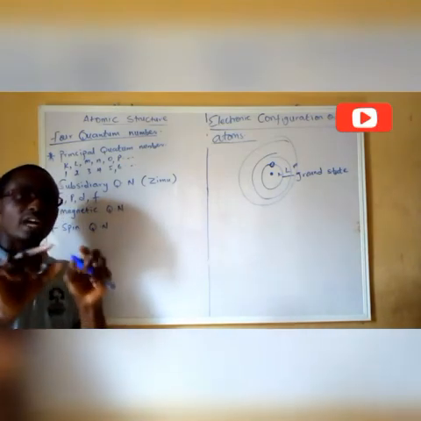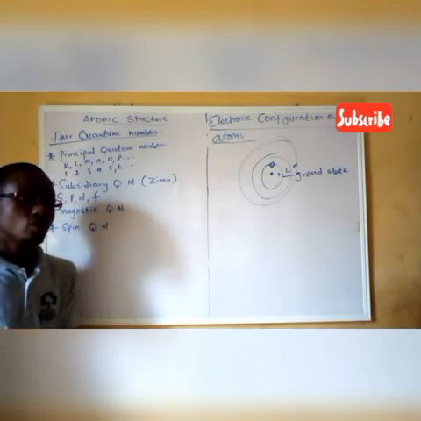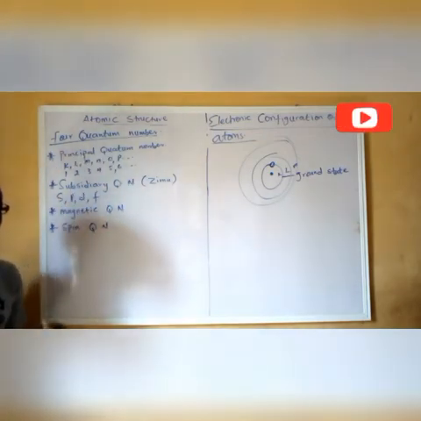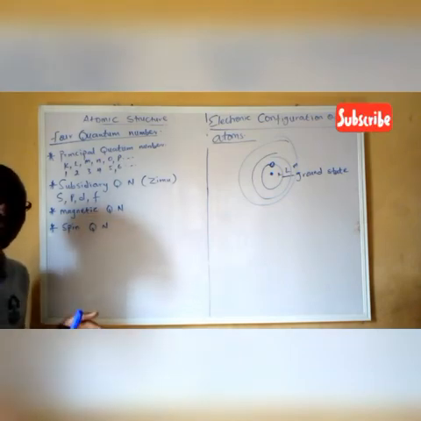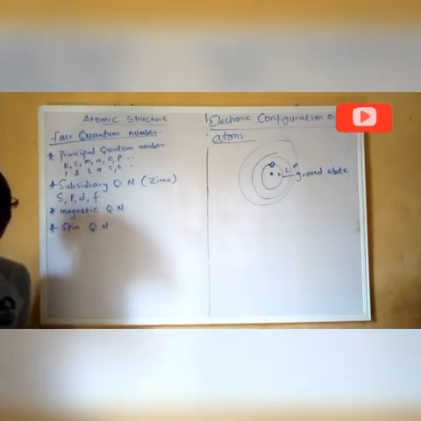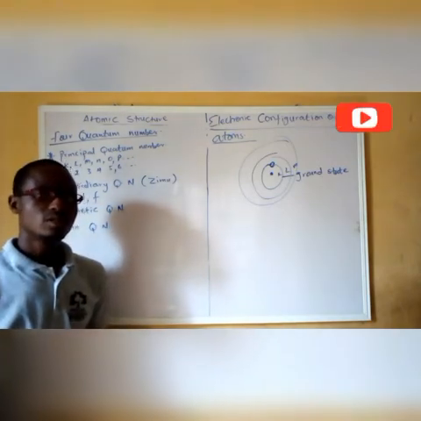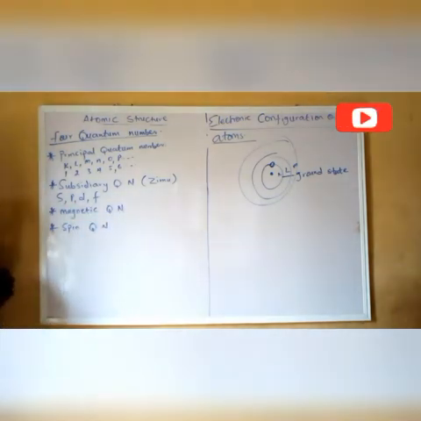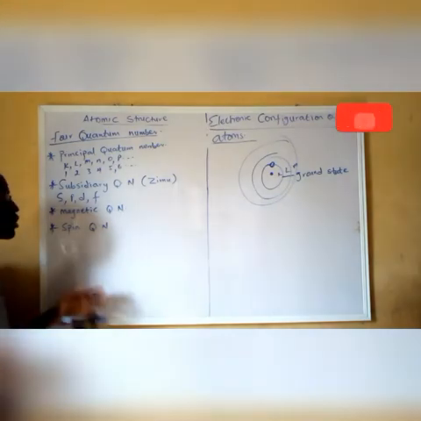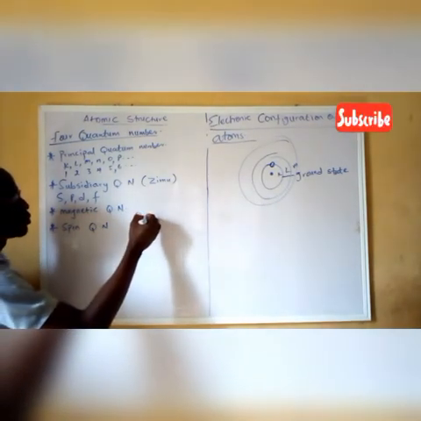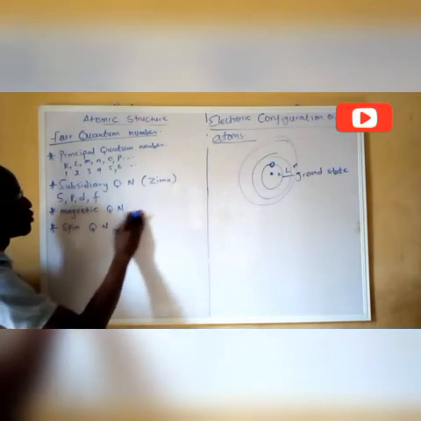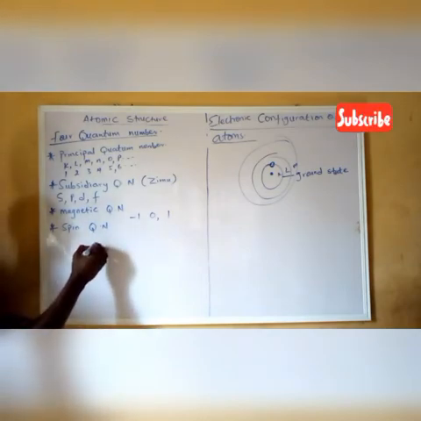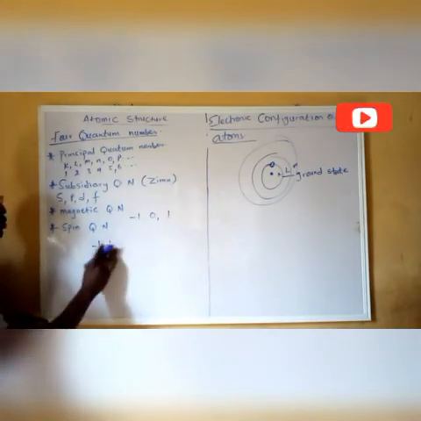So in each energy level we have subshells, which are the what? S, P, D, F. And in the subshell, we have space for electrons to occupy, and those spaces are what we call orbitals. So this subsidiary quantum number corresponds to the number of subshells. The magnetic quantum number ranges from -1 to 0 to 1. And the spin quantum number is just -half to +half.